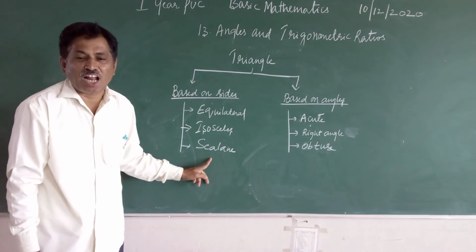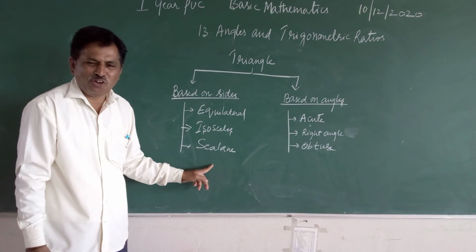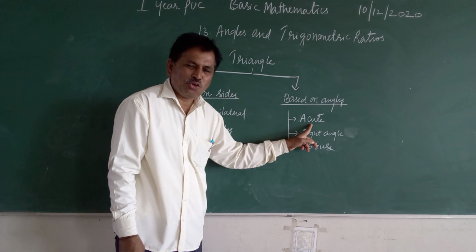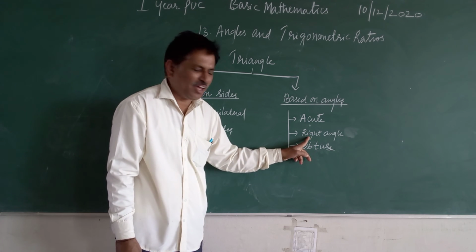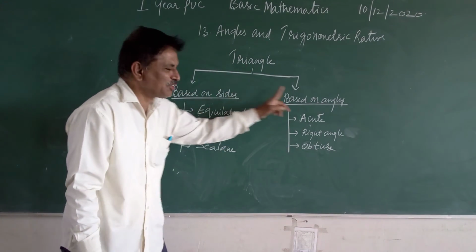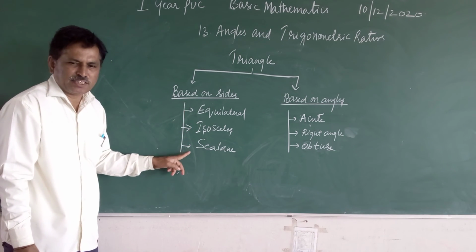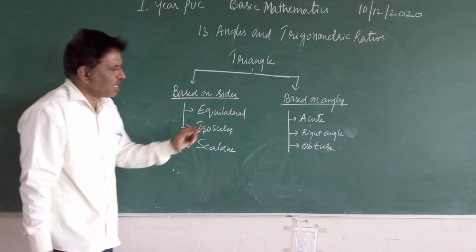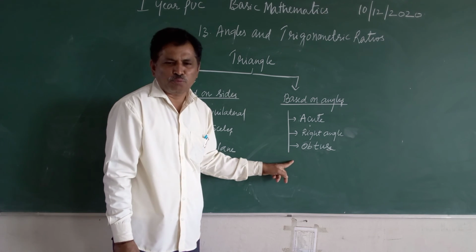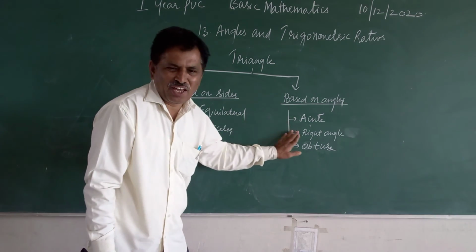If all the three sides are unequal, then it says about the scalene triangle. So these three triangles speak about sides, and these three triangles speak about angles: one is acute angle triangle, another is right angle triangle, the other one is obtuse angle triangle. So hence triangles are broadly classified into two: based on the sides, equilateral, isosceles and scalene triangle, and based on the angle, acute angle, right angle, and obtuse angle triangle. That means there are 6 triangles.